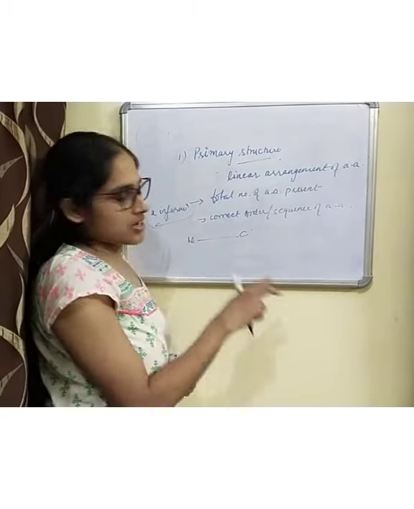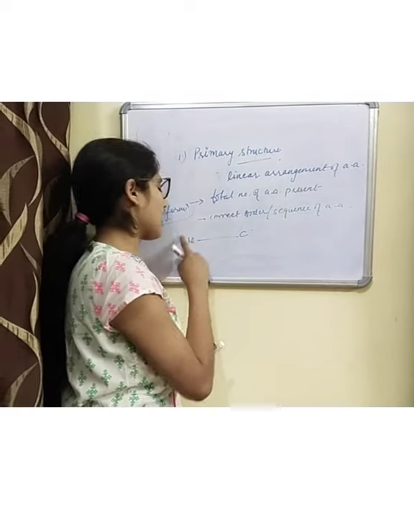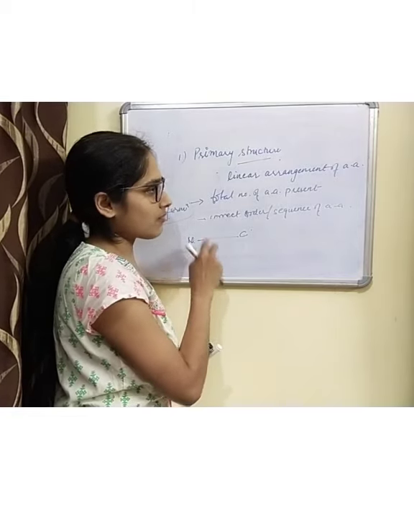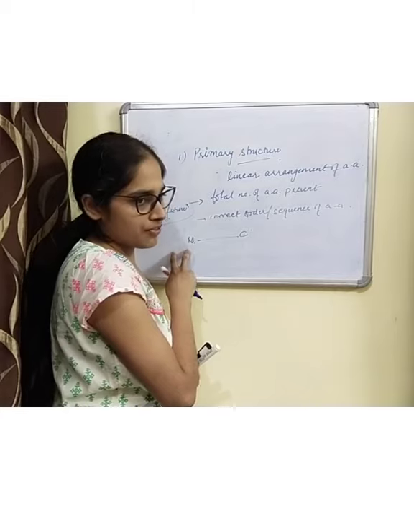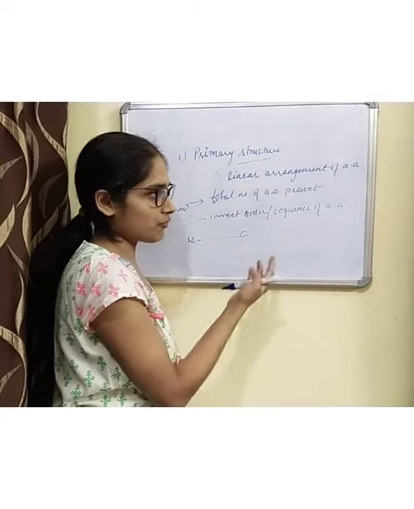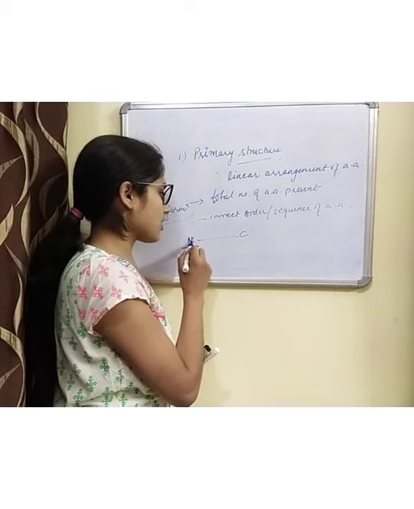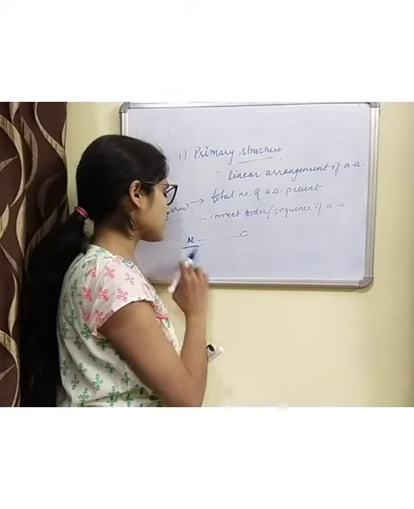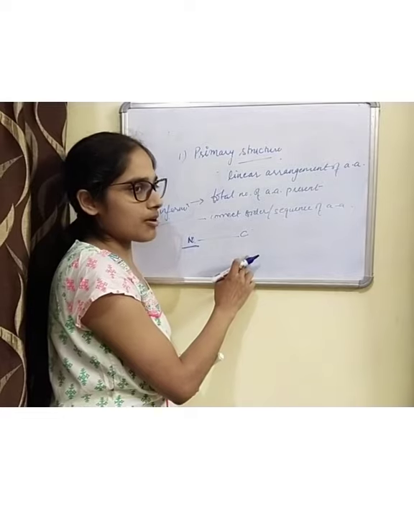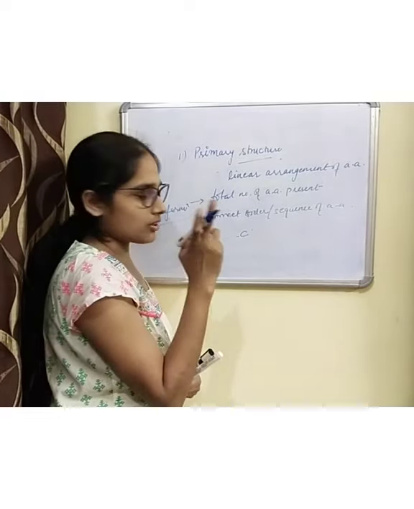Remember, in my previous lecture I told you that by convention, the first amino acid, where the amino group is free from any bond and does not take part in any bond formation, has a free amino group, and that is known as the N-terminus. The start of the protein is always the N-terminus and the end of the protein is always the carboxyl terminus, or C-terminus. So a protein in general has two termini.